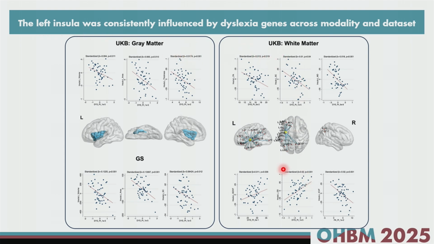This is the result of the discovery sample. From the Generation Scotland dataset, we also replicate the results for the left insula. We find that the polygenic scores of dyslexia are associated with the volume in the Generation Scotland dataset, and also the surface area, and also the streamline numbers of this sample. So from here, we can see that polygenic scores of dyslexia influence not only gray matter but also white matter, not only in our discovery sample but also in our replication sample.